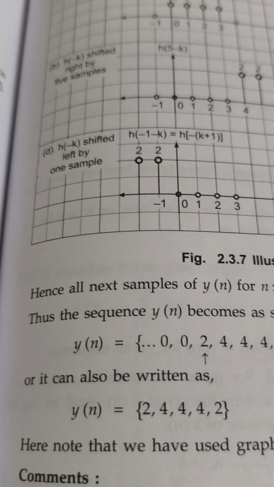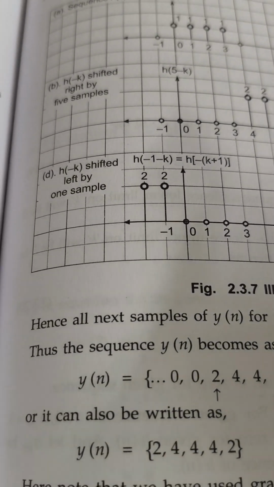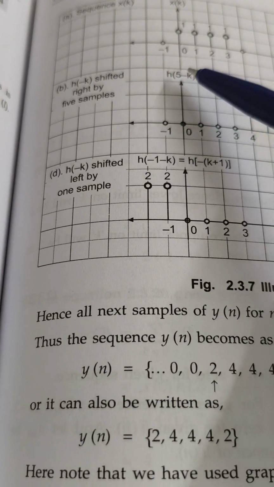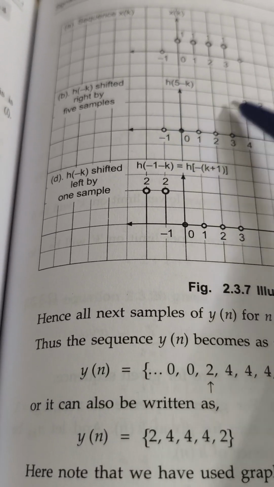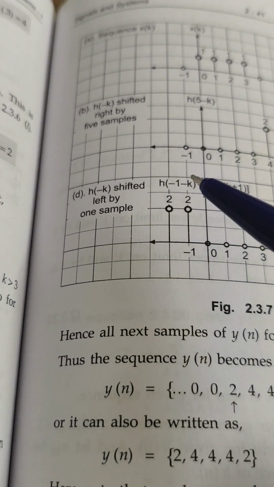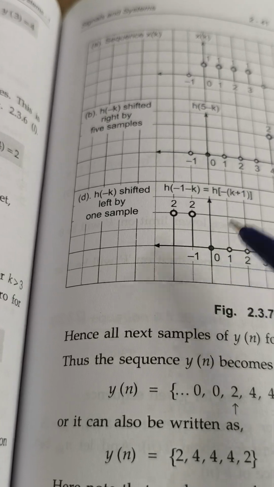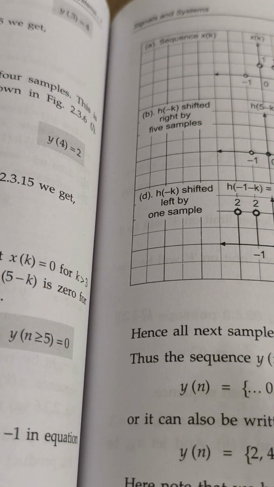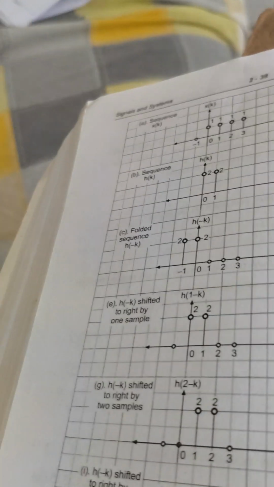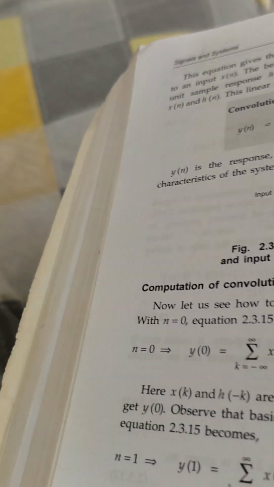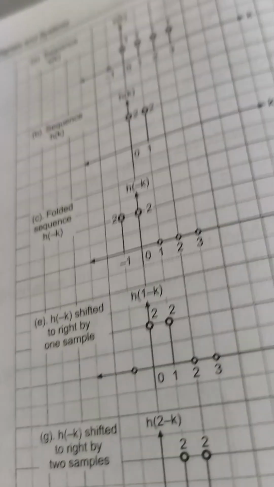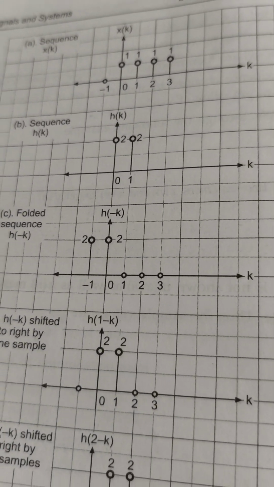Suppose we shift this sample to the left. So far we have shifted this h of k to the right side. Suppose we shift h of k to the left side. Suppose this is your h of k, this is h of minus k.